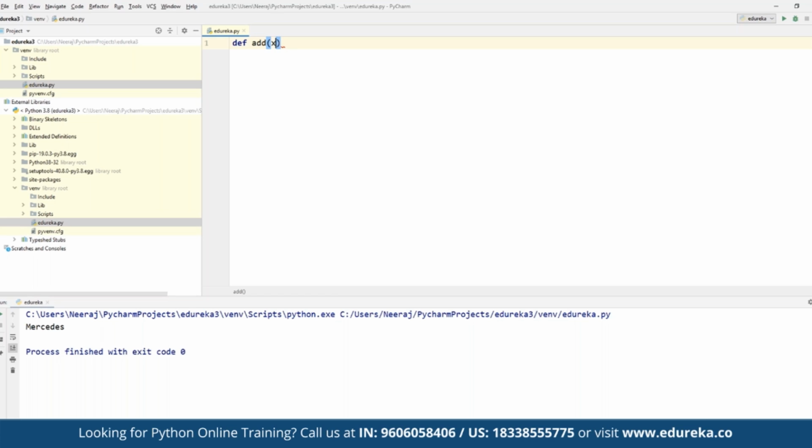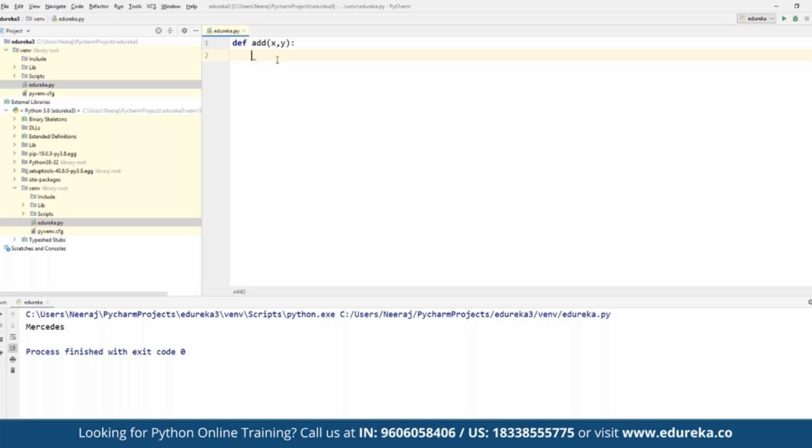Our main purpose is to add two numbers, so we define the function with def, and then the function name, which will be add, for adding x and y.